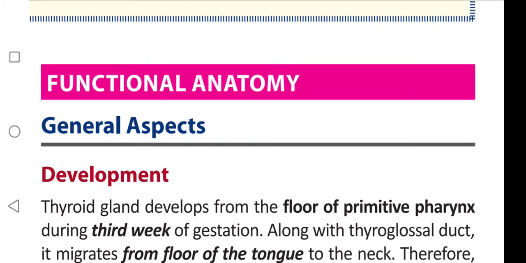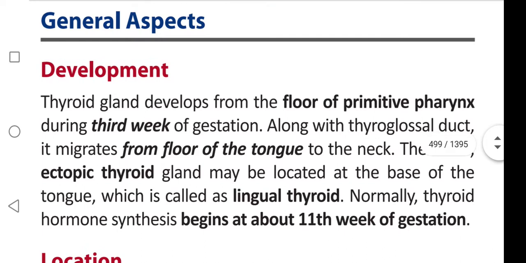Functional anatomy, general aspects. Coming to development. Thyroid gland develops from floor of primitive pharynx during third week of gestation. Along with thyroglossal duct, it migrates from floor of tongue to the neck. Therefore, ectopic thyroid gland may be located at the base of tongue, which is called as lingual thyroid. Normally, thyroid hormone synthesis begins at about 11th week of gestation.